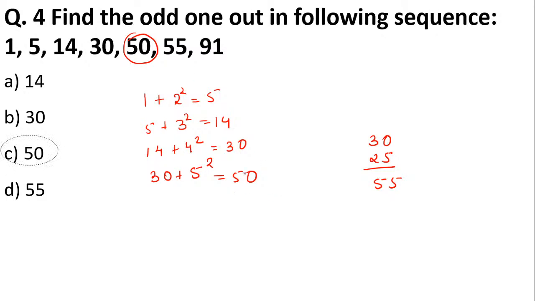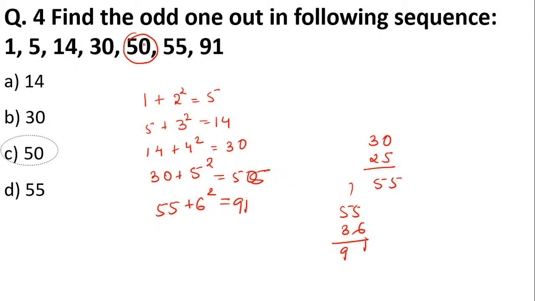Actually, it should be 55. In 55, if we add the square of 6, just to prove that what we are doing is right, what is the square of 6? It is 36. So 55 plus 36 is how much? 91. So you see, our series is going right. In 1, we add the square of 2, then the square of 3, then 4, the square of 5, and then the square of 6.